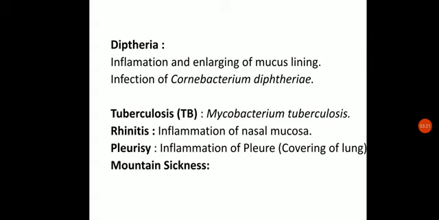Next is diphtheria. Diphtheria is the inflammation and enlarging of the mucous lining. We know the mucous lining is present in the trachea and all that, so it may get inflamed due to infection by a particular bacterium called Corynebacterium diphtheriae. Normally the vaccination is available, so it is not a big problem now, otherwise without vaccination it was a big problem.